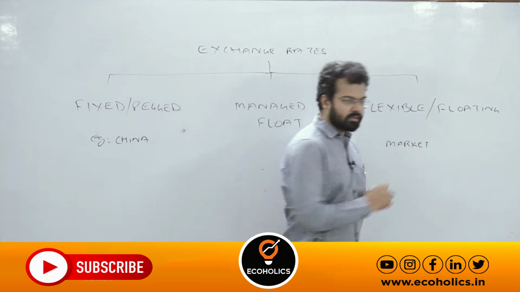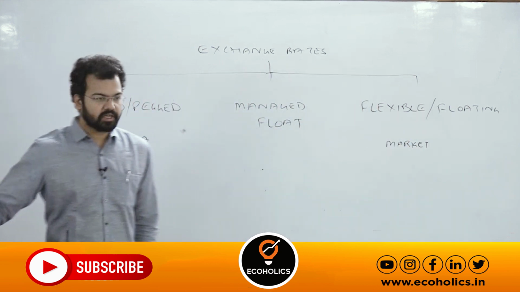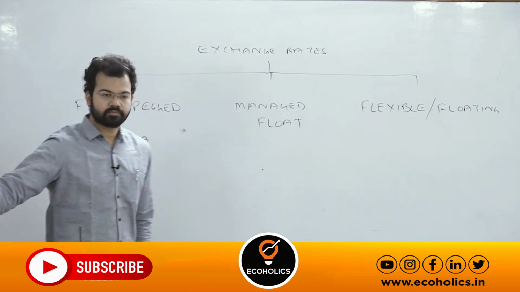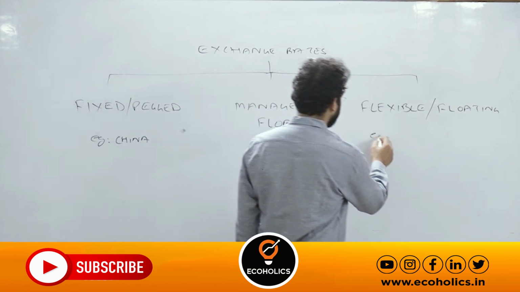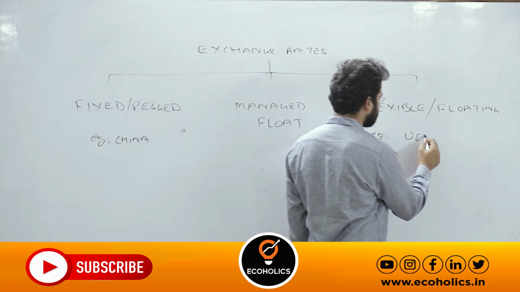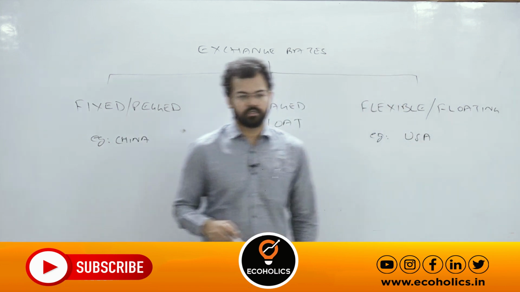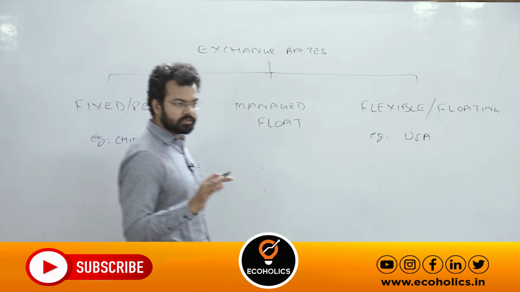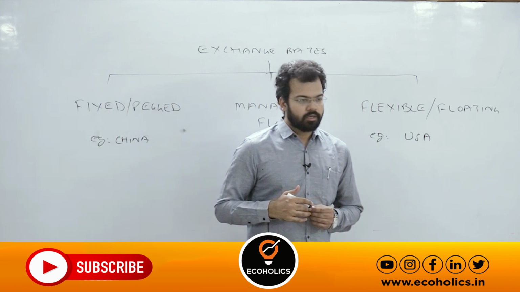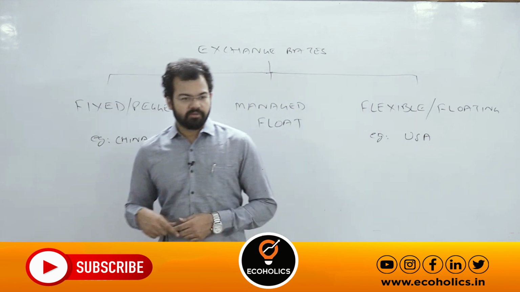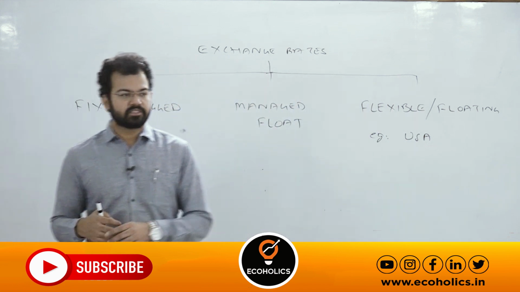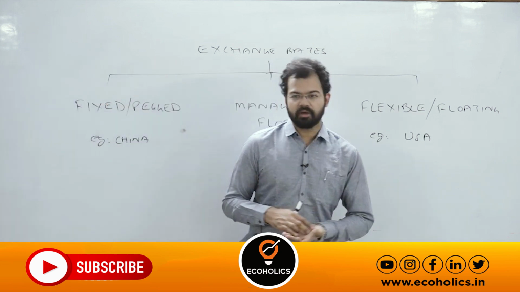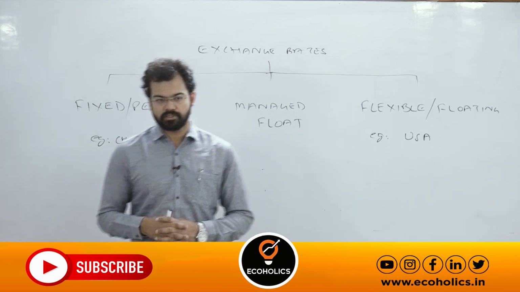Can you give me an example of flexible or floating exchange rate? Which country is following it? Example is the United States of America and other Western economies. Whenever I say Western economies, it means advanced economies, because it is a term in economics that Western economies means United States and Western European countries, popularly known as advanced capitalist economies or developed economies.